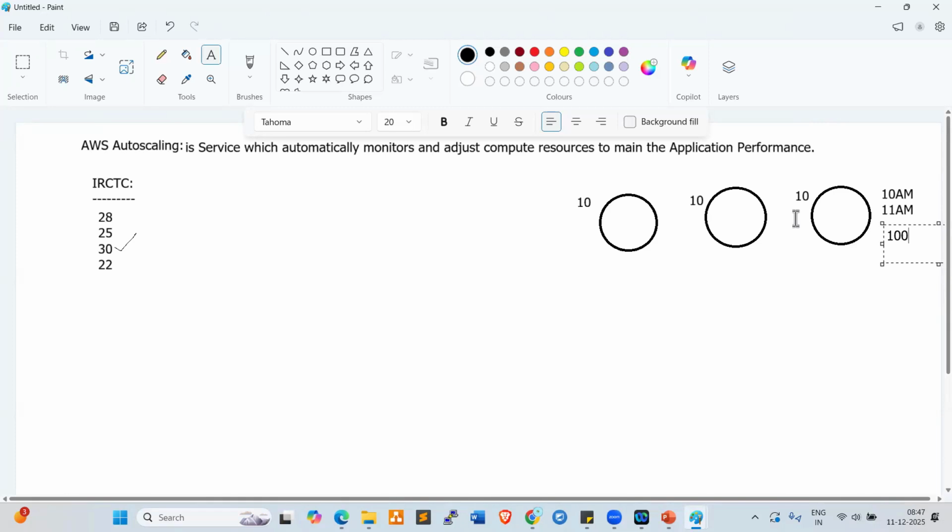So that is why we get session timeouts in Tatkal time. In Tatkal time, session timeouts, page cannot be displayed, 403 errors, we get these errors, right?